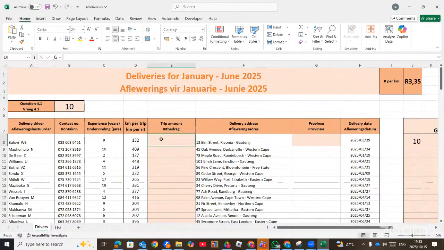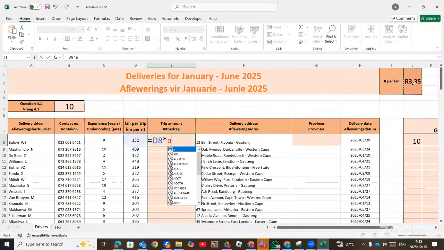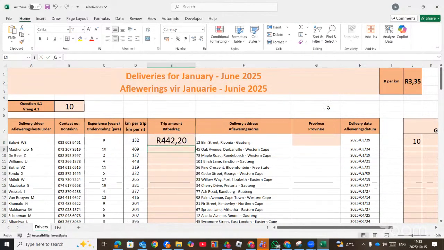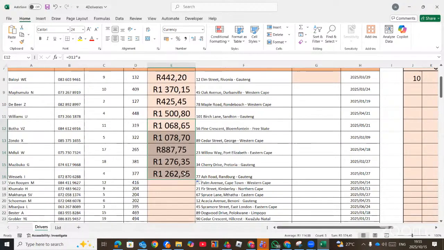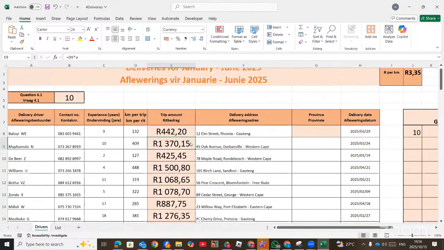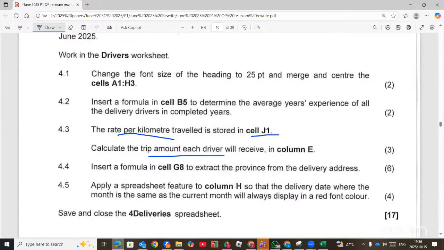Then you come here and say equal sign, click on the kilometers times the value in J1. You see it says A. Then you press enter, so that when we drag down, it's going to make sure that the value doesn't change. Each of them will be multiplied by J1, which is A. Right, so basically this is how we needed to solve this particular question.